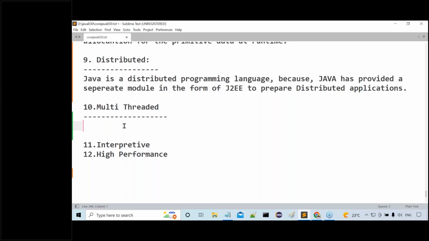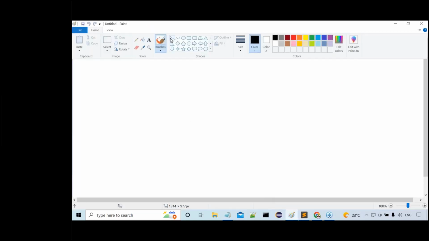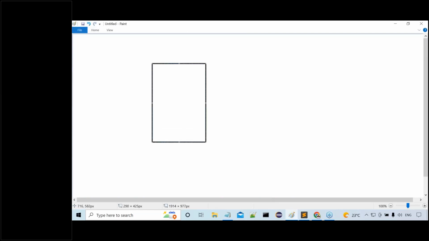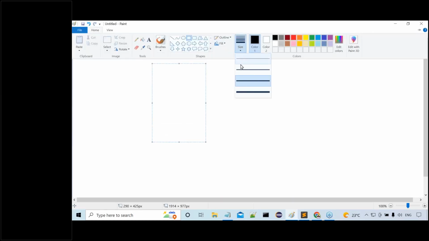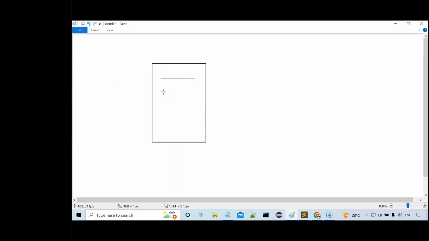Okay. Similarly, a thread in Java, in the sense what? It is a flow of execution. Thread in Java is a flow of execution. Observe carefully. For example, here I prepared a program. Inside my program, I have written 100 lines of code.